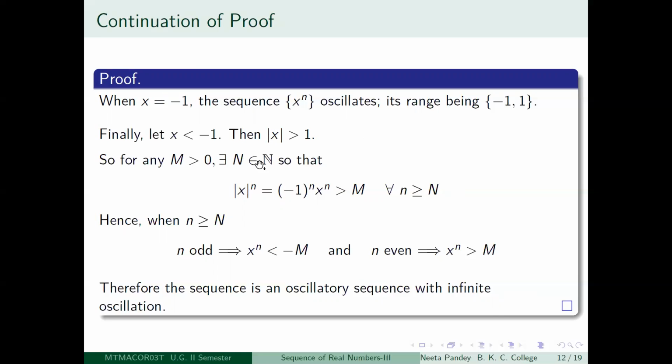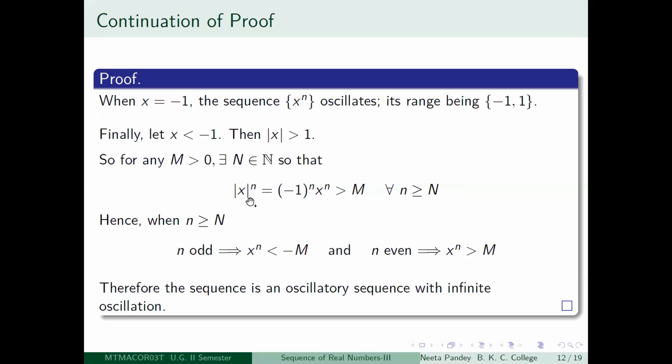Mod x is my real number now. It is greater than 1. So limit n tending to infinity of mod x to the power n is going to be infinity. That is, mod x to the power n is a sequence divergent to infinity. That means that for any m greater than 0, any positive real number m, I will be able to get a positive integer N, so that for all little n greater than or equal to capital N, mod x to the power n is greater than m, because it is diverging to infinity.